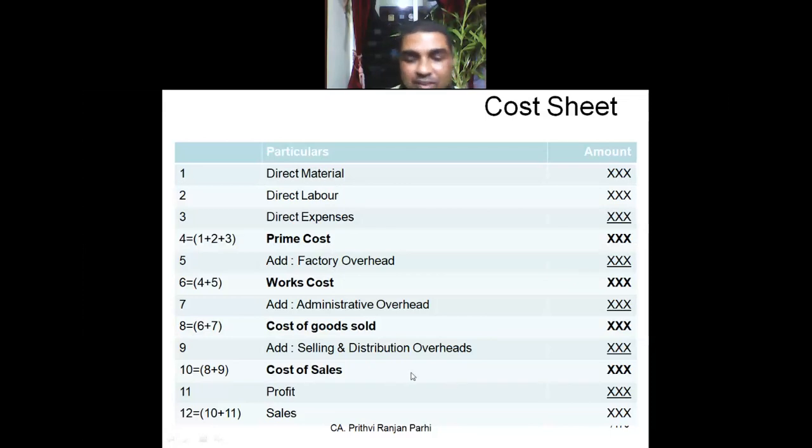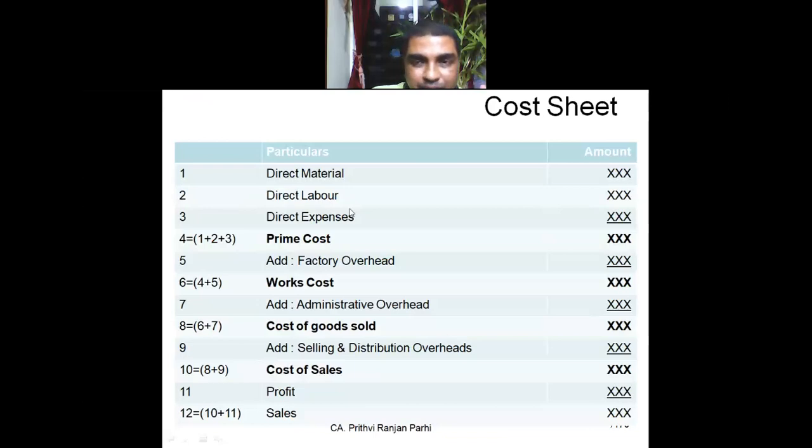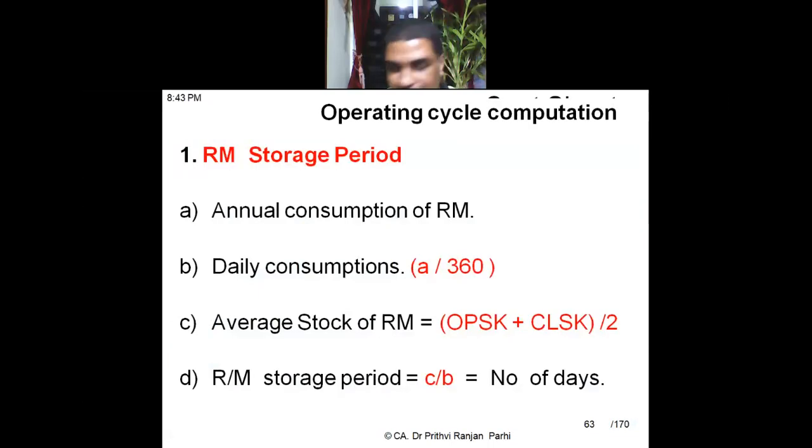Now, just now I told you various formulas for how to compute it. Now we'll be learning how to compute this average stock or average cost of goods sold. All these things we'll be learning now. Another set of formula I am telling you, almost related to the previous formula. First formula is meant for, can you read it? What is item number one? Raw material storage period. So first we are going to compute the raw material storage period.